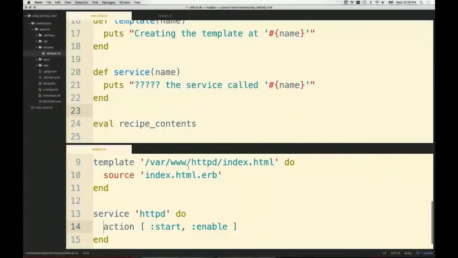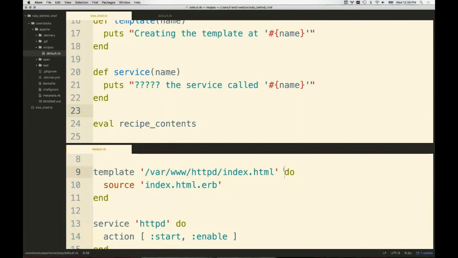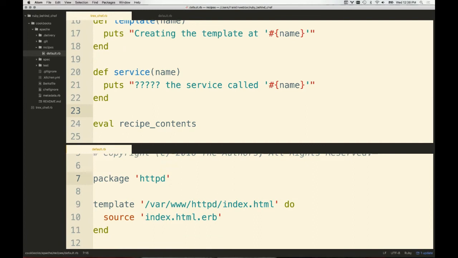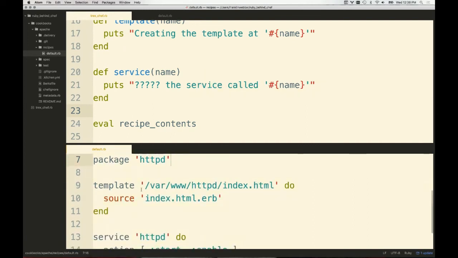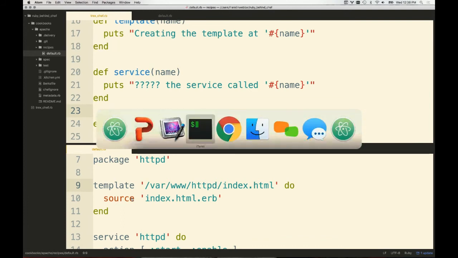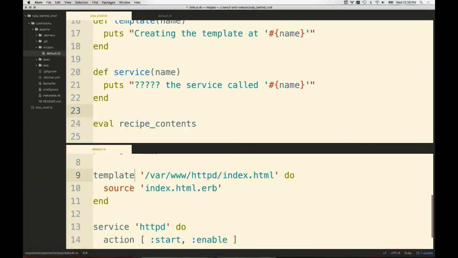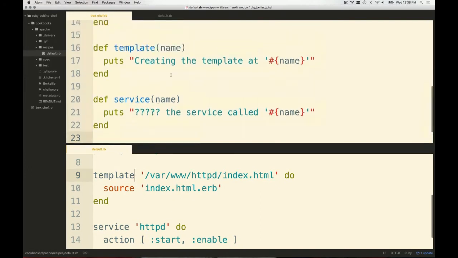So let's return back to our recipe, thinking about these blocks, thinking about what's present, thinking about this right here, right? Because we could add a block to this one, and eventually we probably want to provide support for that. But this template resource, when we see the output for this template resource, you'll notice that it didn't tell us anything about where the template was coming from. It says, I'm creating the template for you, but it didn't tell us where is the source for it. So let's actually implement that.